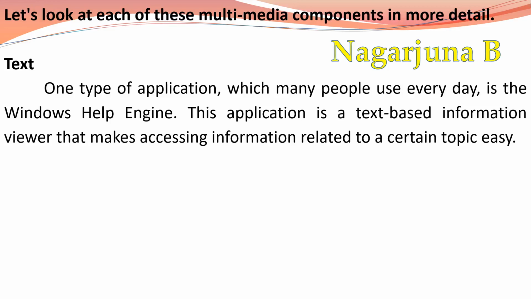If you just type the topic, then it will give the related information about the topic which you have typed. That is, it is very easy to get information regarding various topics.